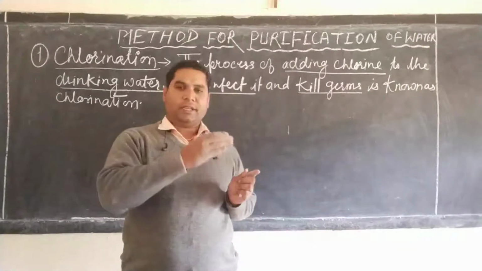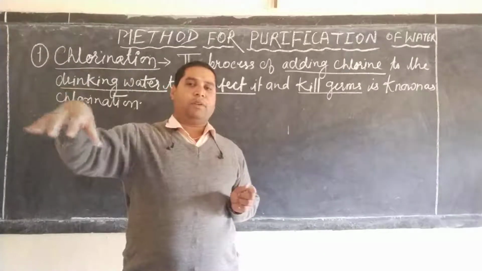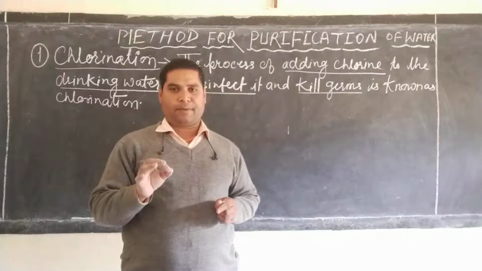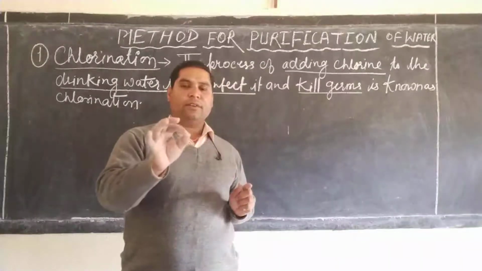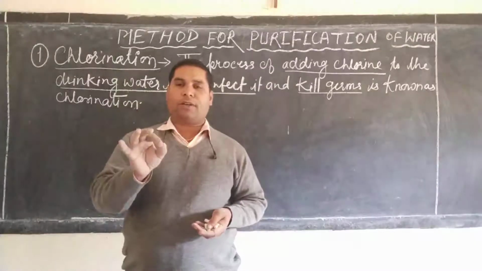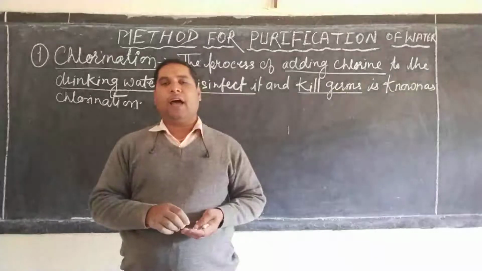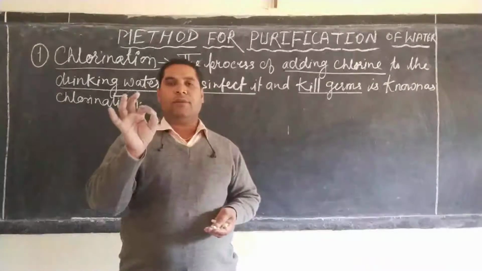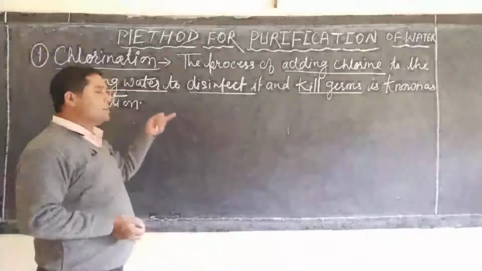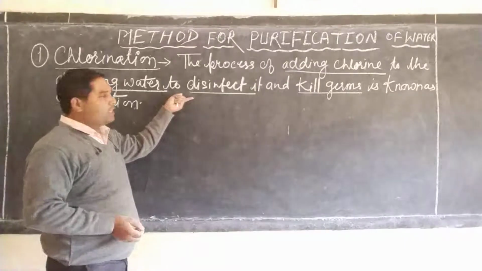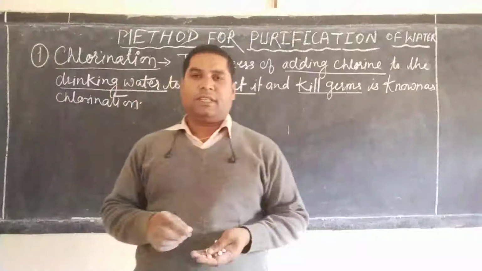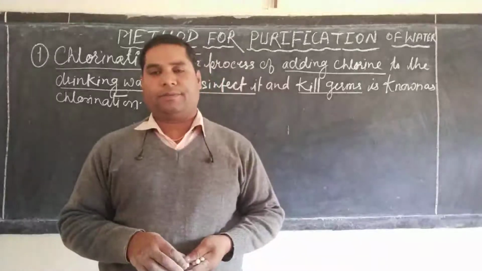Before it is sent to a particular colony or sector, it is first chlorinated, so that any germs present in the water can be killed and a person can get germ-free drinking water. So, chlorination is the process to disinfect water and kill germs so that we can get germ-free water.